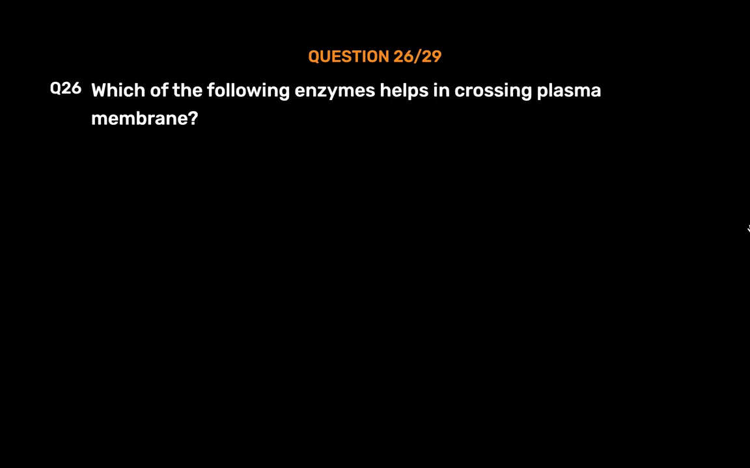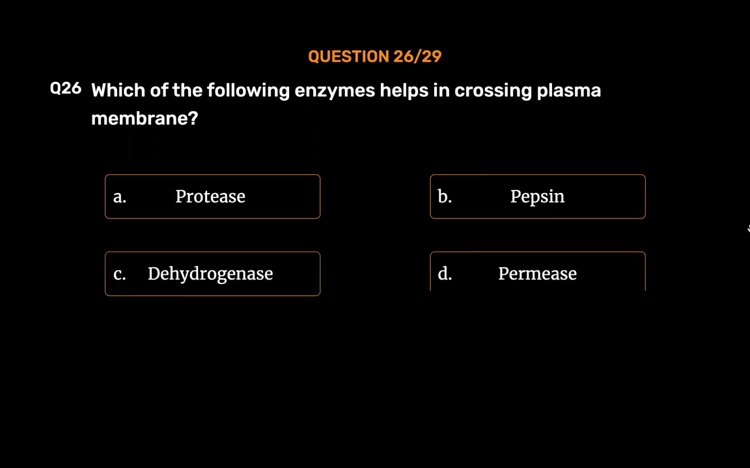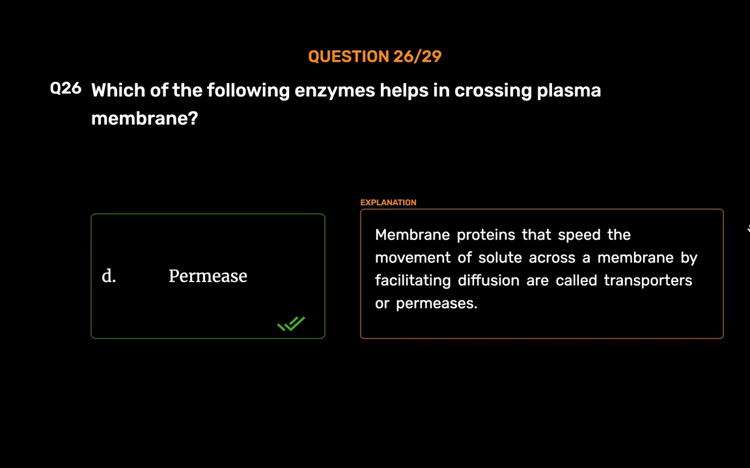Question number 26. Which of the following enzymes helps in crossing plasma membrane? Option A. Protease. Option B. Pepsin. Option C. Dehydrogenase. Option D. Permease. The correct answer is Option D. Permease. Membrane proteins that speed the movement of solute across a membrane by facilitating diffusion are called transporters or permeases.